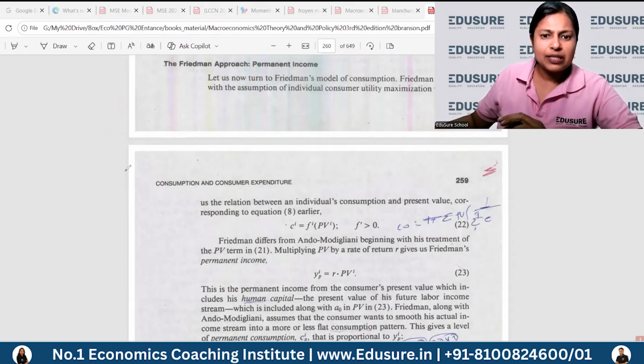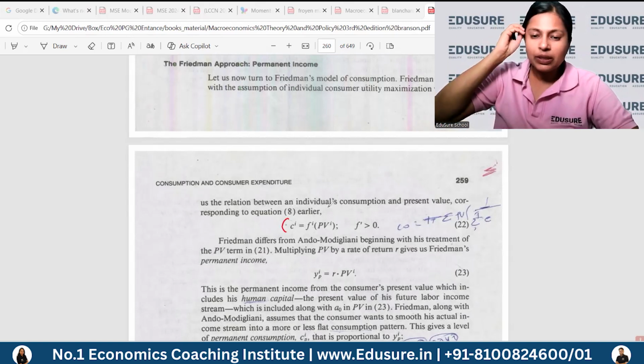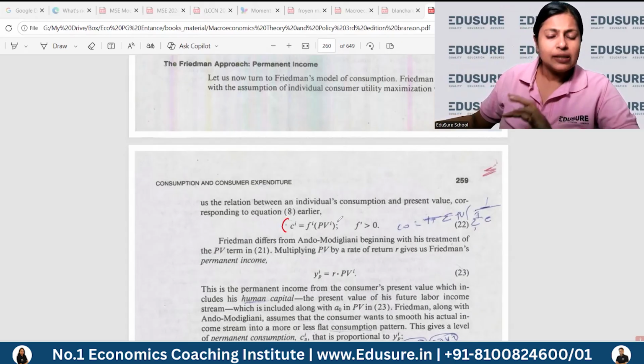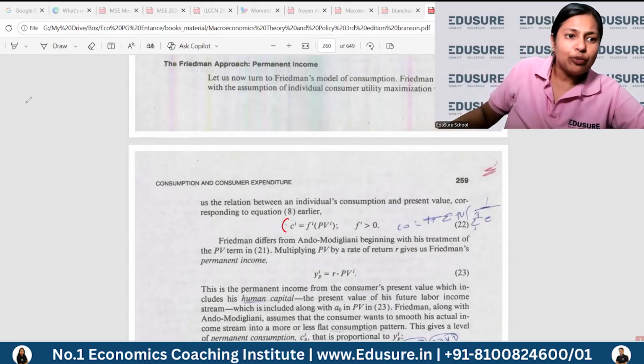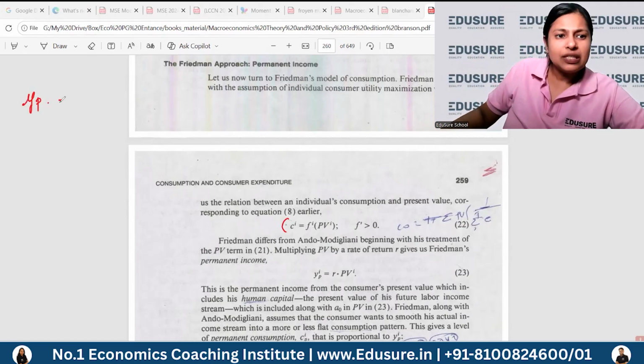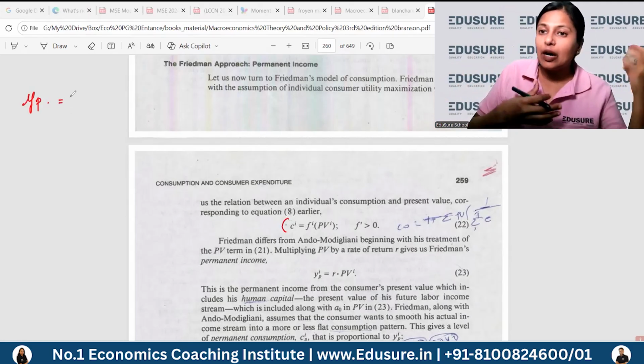Milton Friedman also took that as a starting point and said that consumption for an individual i can be a function of the present value for that individual. That is again the same kind of thing. But he differed from Modigliani in his treatment of PV. He said that he is going to define something called permanent income. Now this is slightly arbitrary, and this is one of the criticisms also, that how do you really take out the permanent income of an individual?